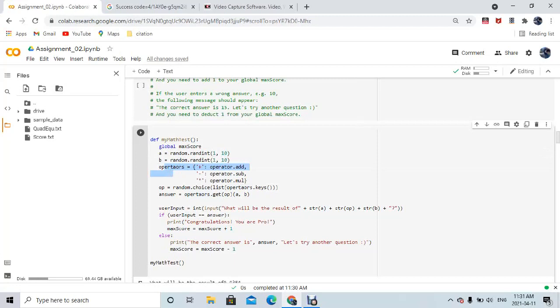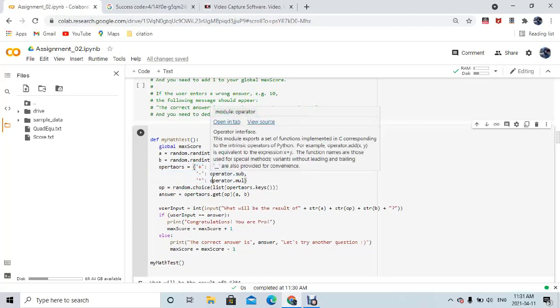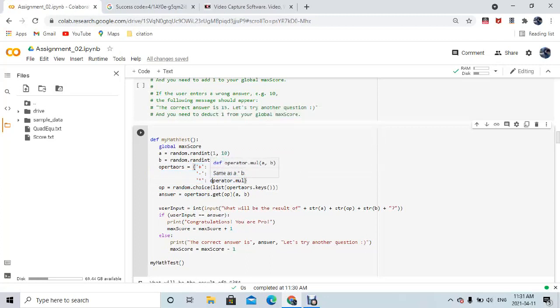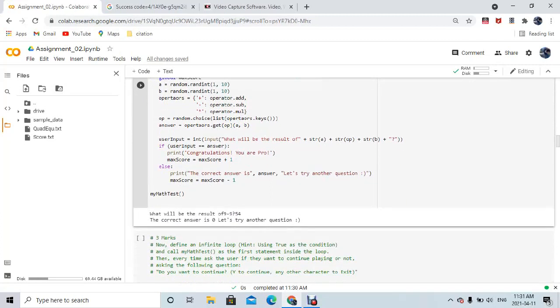After that I use the operators as a dictionary, and I add operator.add, operator.sub and operator.mul in order to perform basic tasks such as addition, subtraction and multiplication. For that I already imported the operator library in the first question.